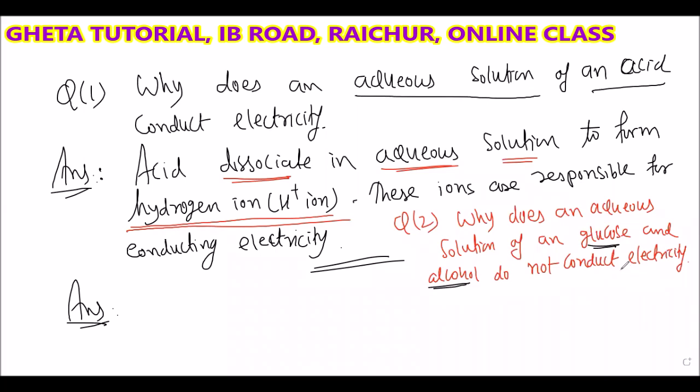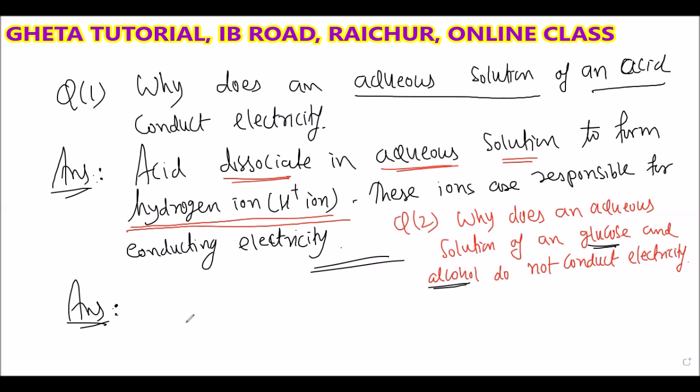Because they don't dissociate to form hydrogen ion. When glucose and alcohol are dissolved in water, they do not produce the H plus ion. Perfectly correct answer. Hydrogen is present in glucose and alcohol, but when they dissolve in water, they will not produce the H plus ion, because the H plus ion is necessary.